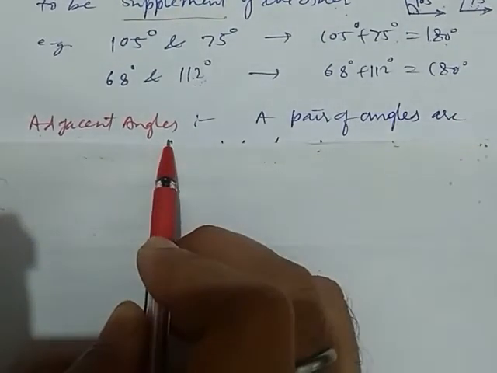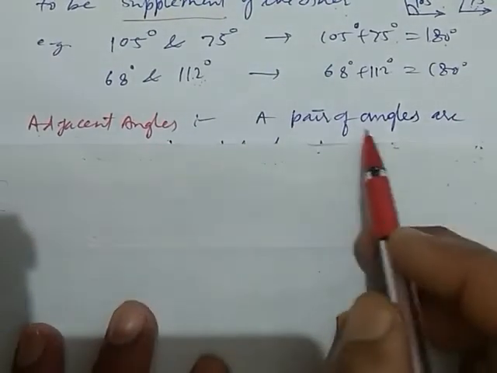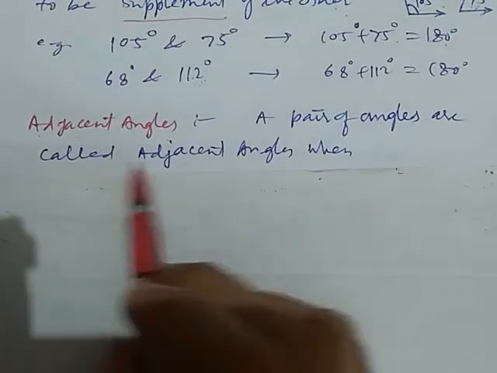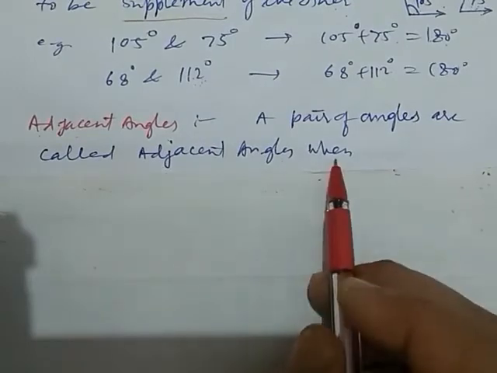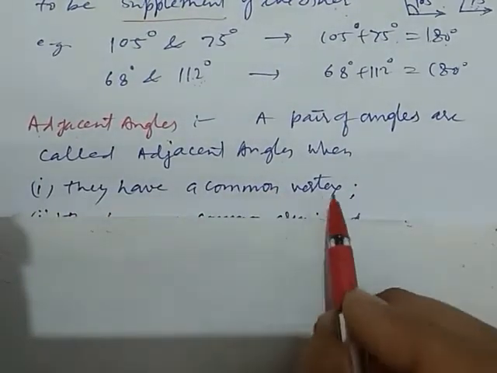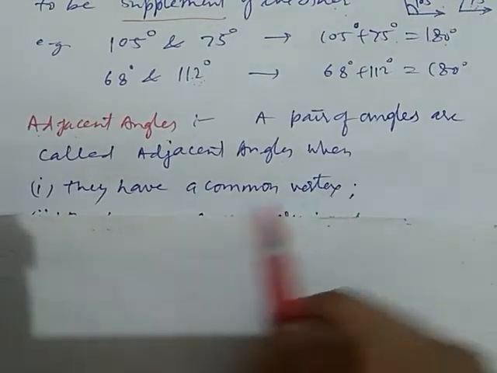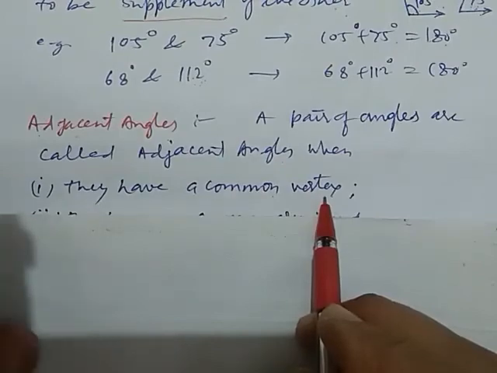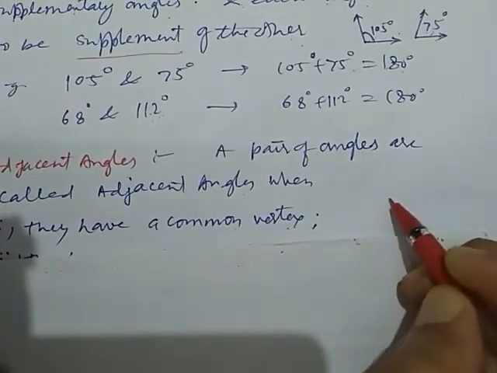Adjacent angles. A pair of angles are called adjacent angles when they have a common vertex. First thing, they have a common vertex. What is vertex? Again, I repeat, what is vertex?